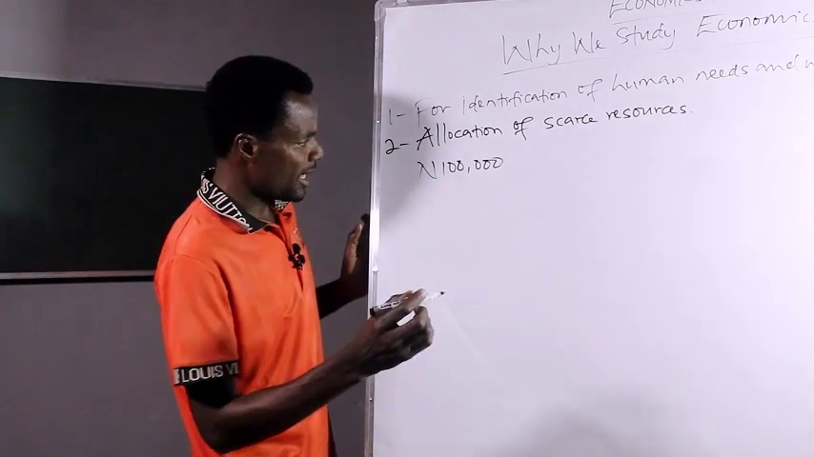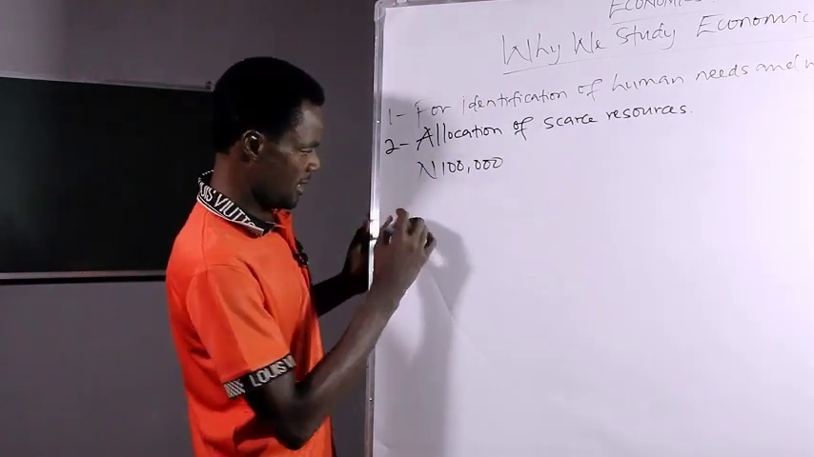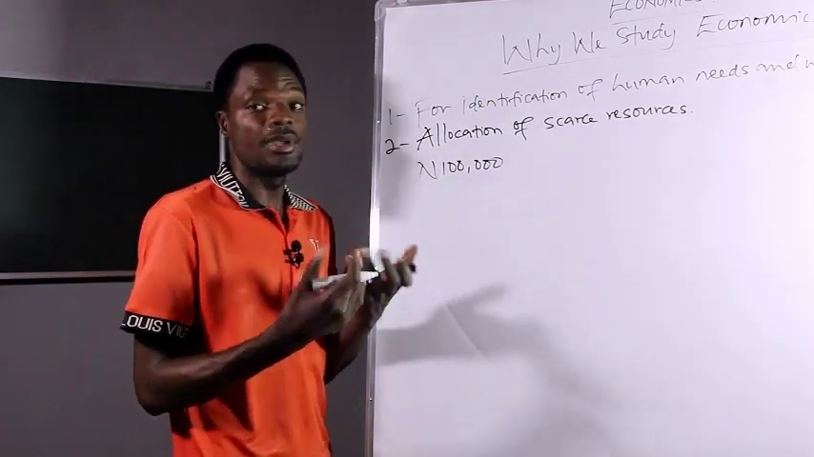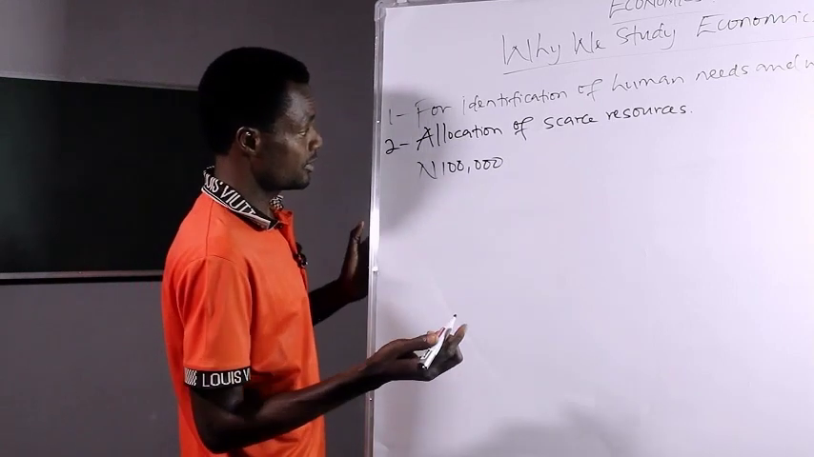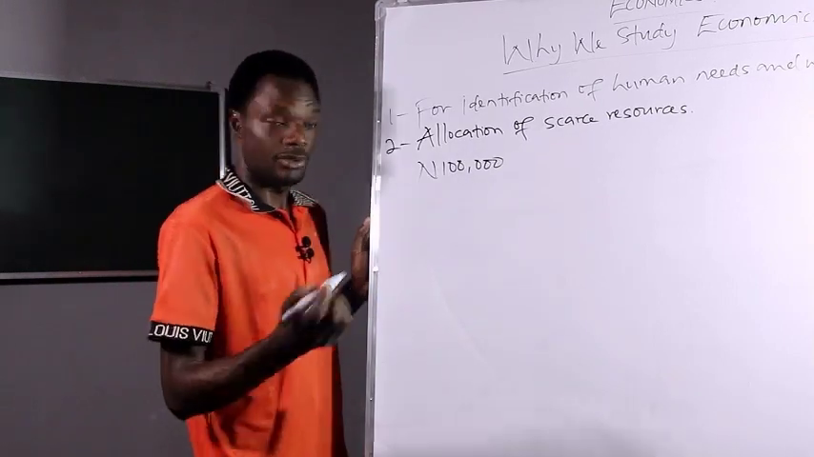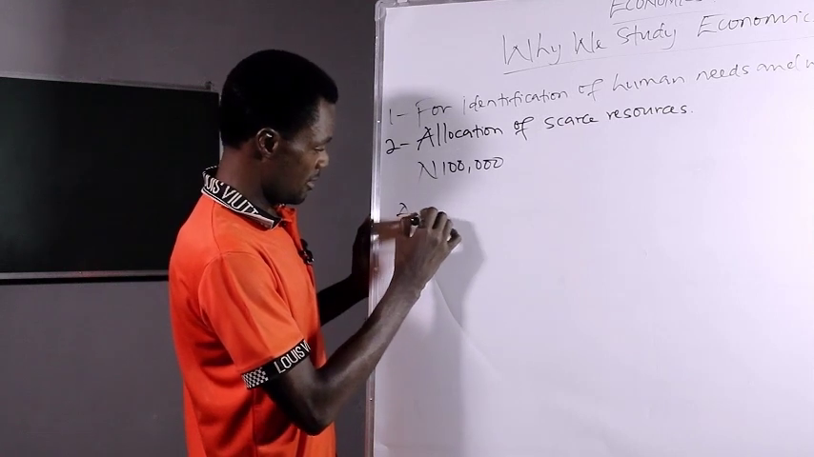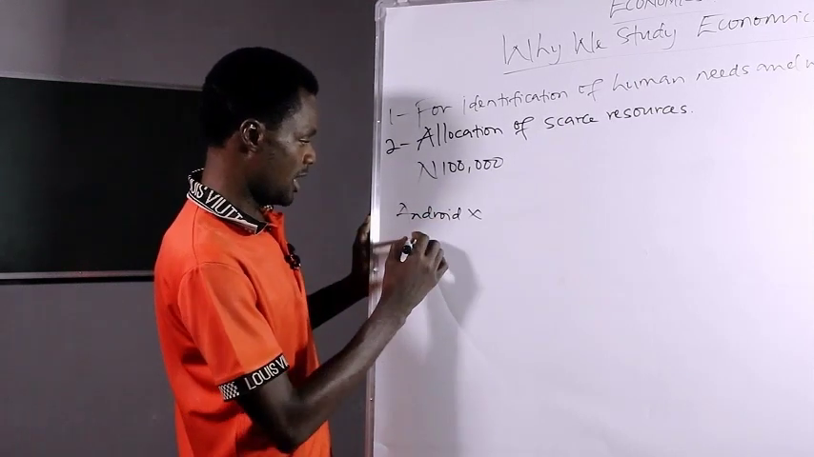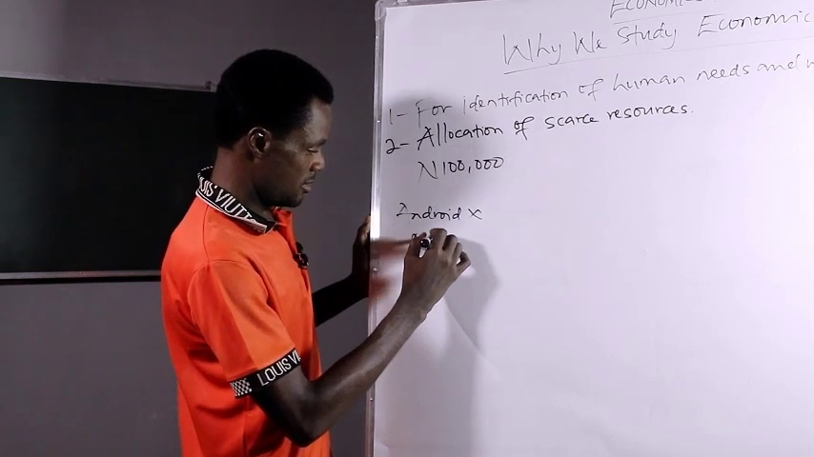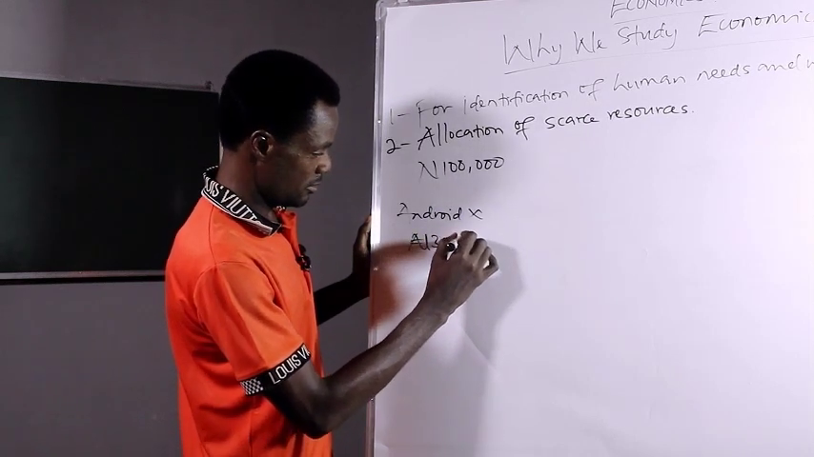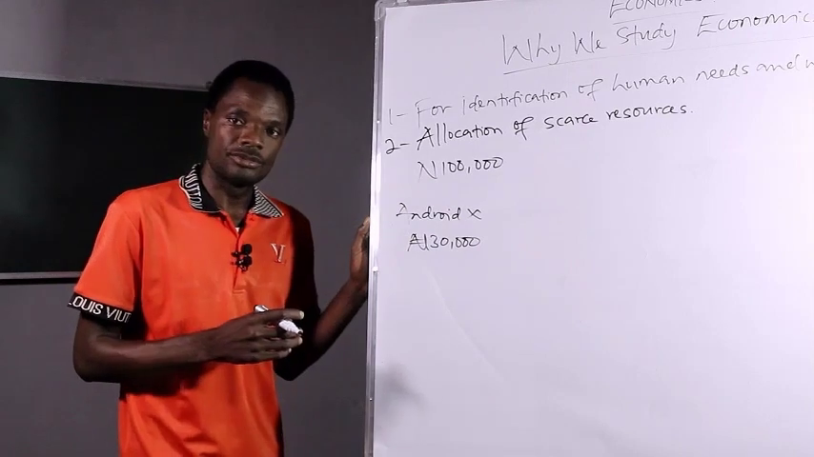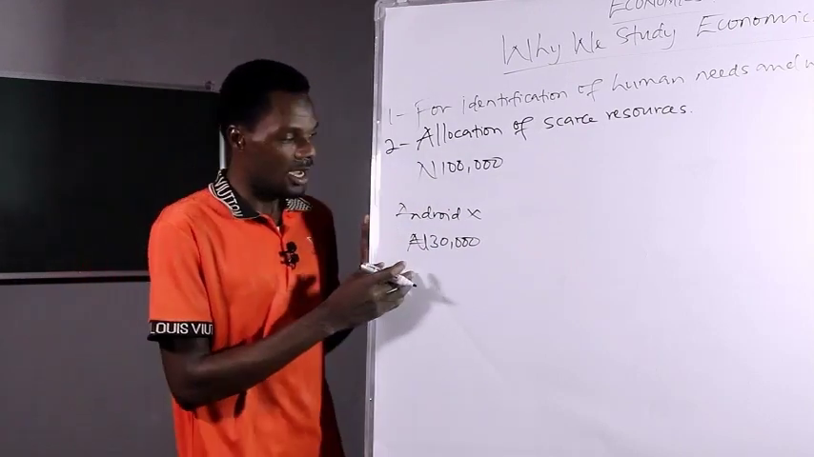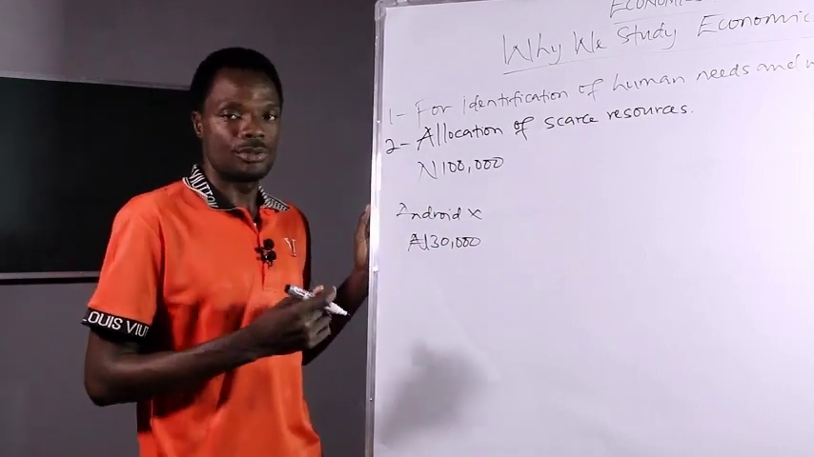Now, with this 100,000 naira, you can do a lot of things. First, you can buy a phone. A simple one. It doesn't have to be an iPhone. You can buy an Android, but I will not mention the brand. For example, you can buy an Android phone at 30,000. This is enough because this 30,000 naira Android phone can do a lot of things for you.